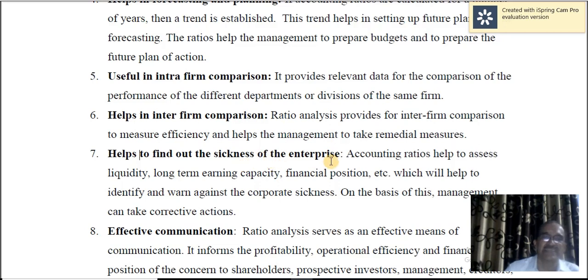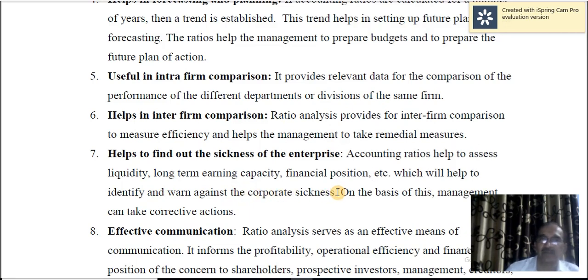Helps to find out sickness of the enterprise. Accounting ratios help to assess liquidity, long-term earning capacity, financial position, etc., which will help to identify and warn against corporate sickness.